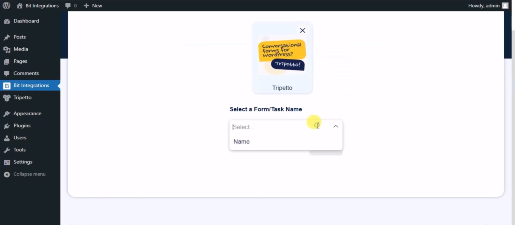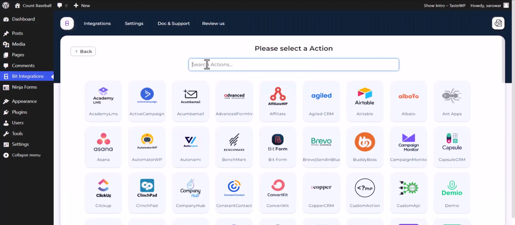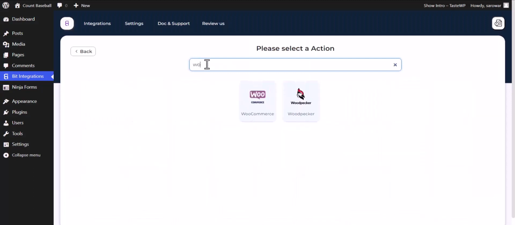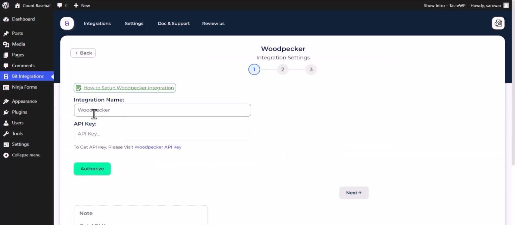Select a form. Click on Next. Search and select Action Woodpecker. Give here an API key, so please visit the Woodpecker API key.